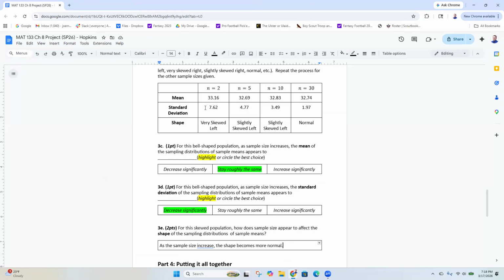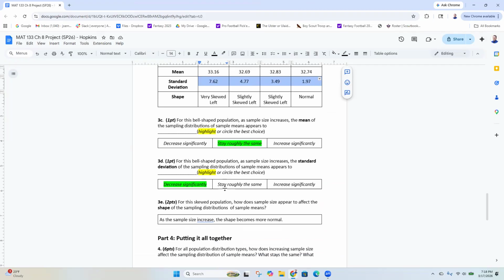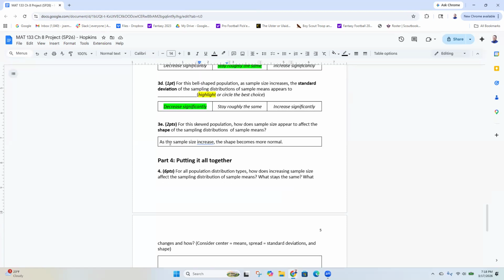Okay. So that is why the standard deviations keep going down. Okay. It's because of that formula. Okay. So anyway, not that you care about that, but that is why that's happening. Okay. So we'll talk more about that on Thursday when we actually do some calculations on standard error.